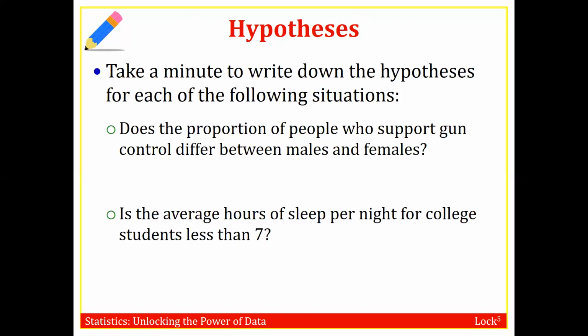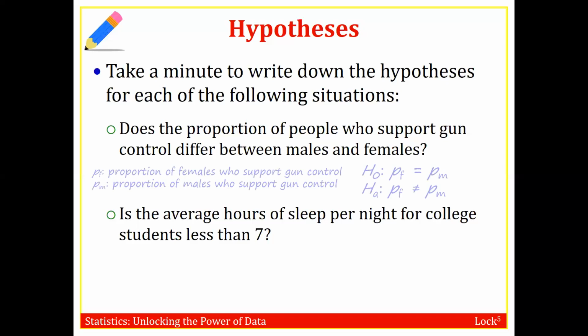And this question does not suggest that, say, males are more likely to support gun control than females or vice versa. So for the alternative, again, we would expect to see not equal to. So null PF equals PM, the alternative PF not equal to PM.